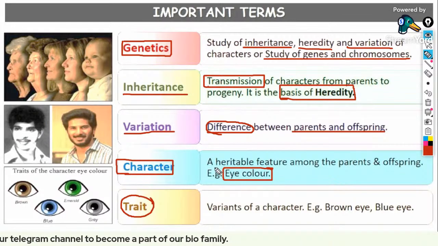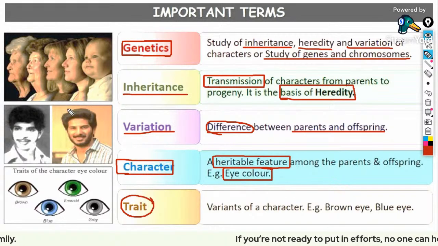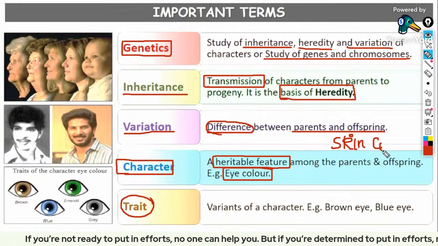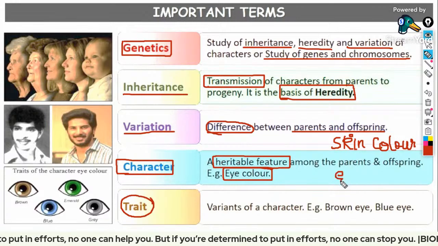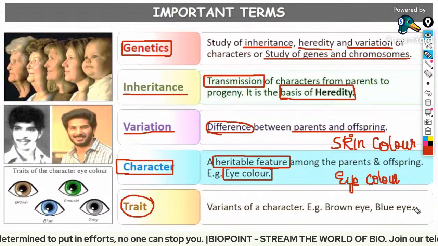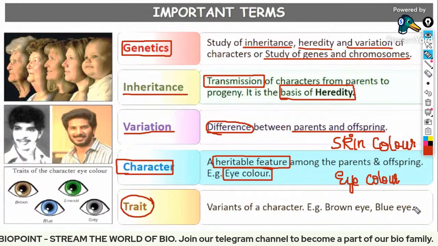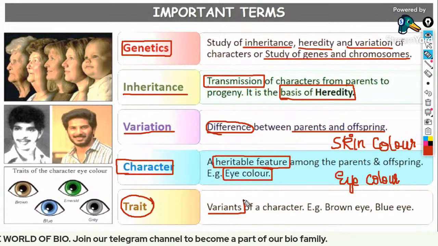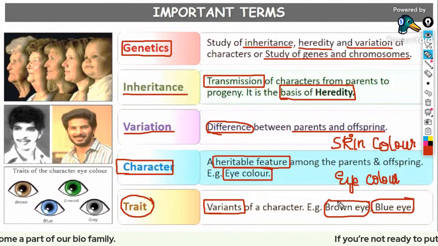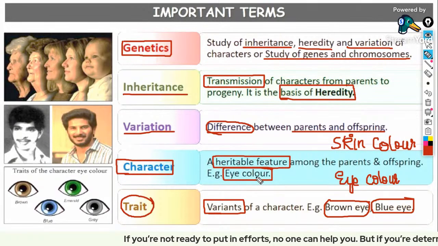Character means it is a heritable feature among the parents and the offspring. Clear? For example, the skin color. For example, the eye color. We are not specifying whether it is blue eye or brown eye, right? So they are referred to as a character. Just simply we are talking about the character. And what is a trait? It is actually the variance of a character. For example, certain people have brown eyes, certain people have blue eyes. So that is referred to as what? Trait. Clear?